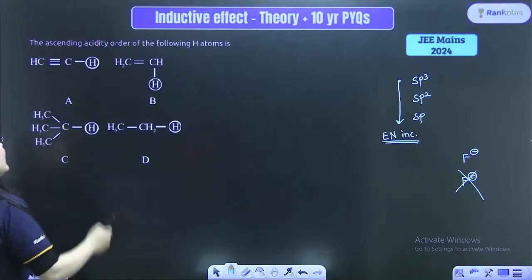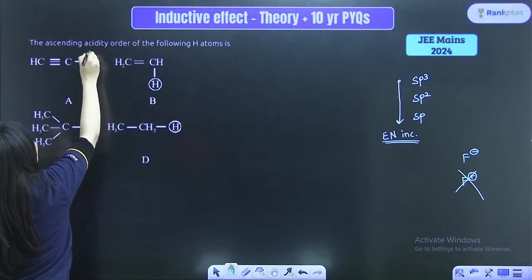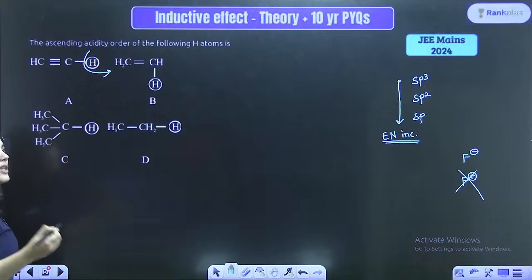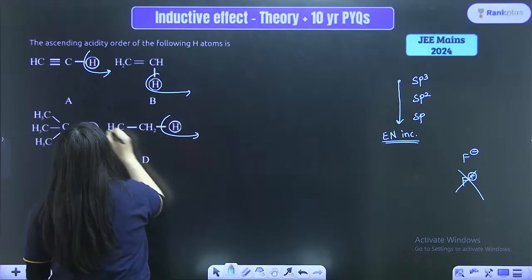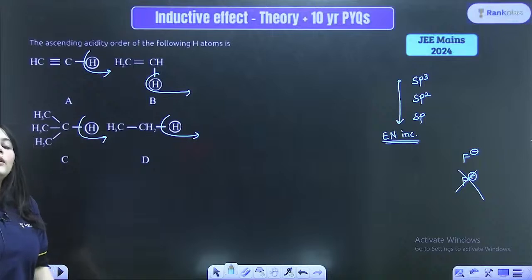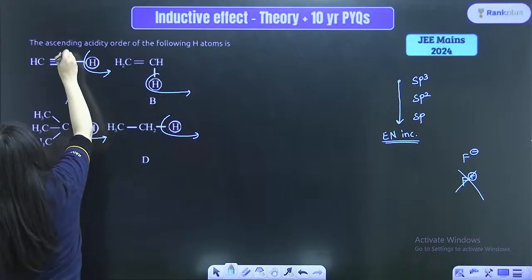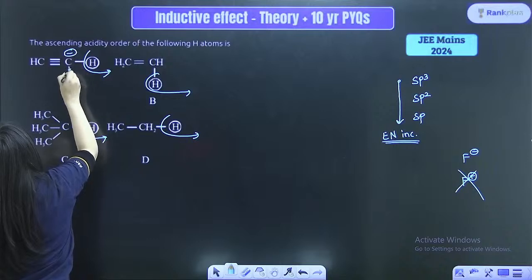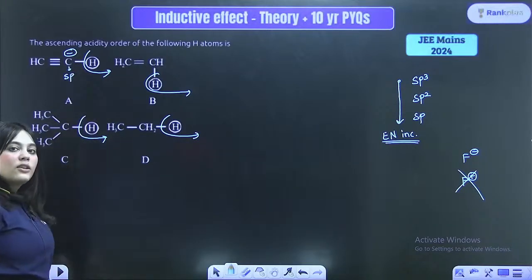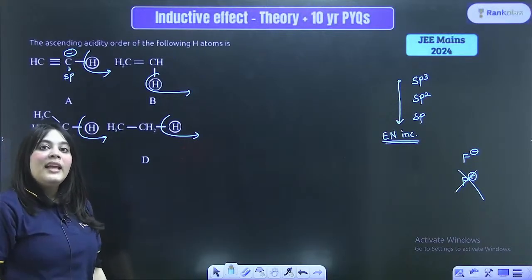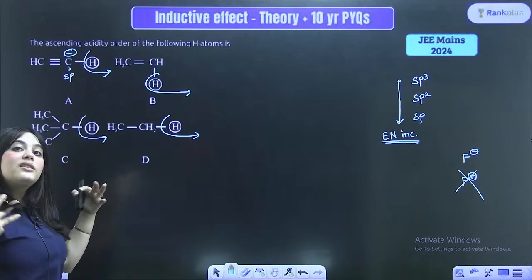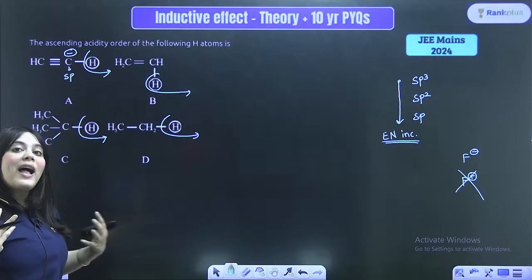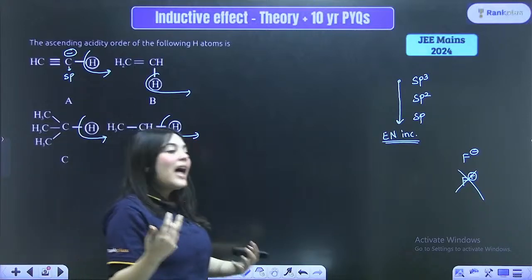Now, for checking the acidity, what is the first thing that we actually look for? We look at how easily the hydrogen leaves. So I'm just removing the hydrogens marked over here, over here, over here. After removing the H plus, what remains is a negative charge over here. Now can you see that this carbon is sp hybridized, which is the most electronegative carbon. Hence the negative charge is very stable over here. Therefore this is more acidic, right?